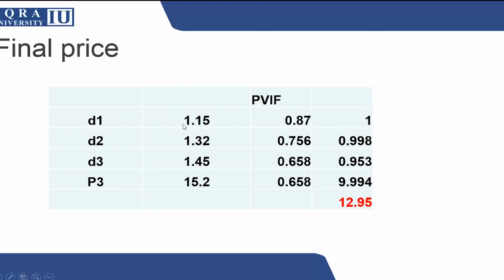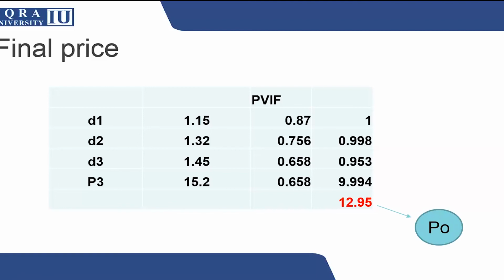So I am taking all the D1, D2, D3 and the P3 that I calculated on the previous slide. Then as per the investor's required return, I am applying the 15% rate. So this is the present value factor that will come, and you calculate the present value factor for all the years, and take care that D3 and P3 will take the same discount factor. Once you multiply this, this is the present value, and once you add all these values, your P naught will come.